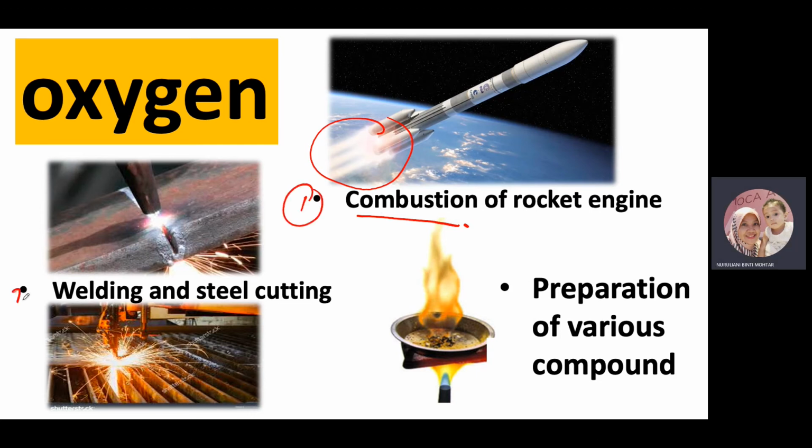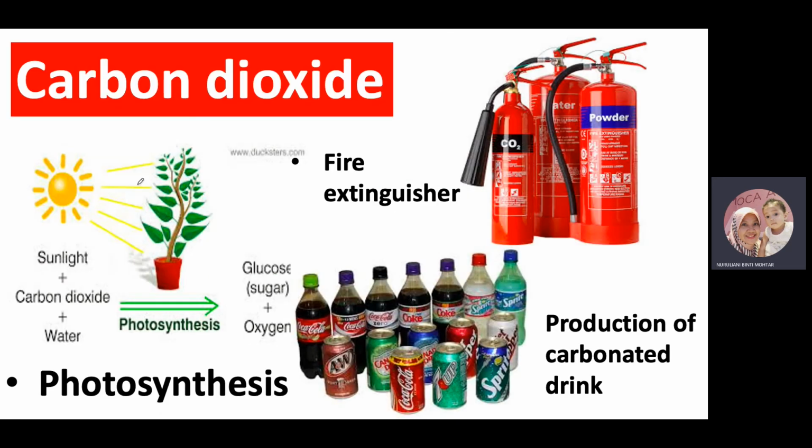Okay, another use of oxygen kat sini. Yang number 4 tadi adalah untuk respiration. Okay, while for carbon dioxide, we use carbon dioxide yang pentingnya dalam proses photosynthesis. Because photosynthesis use carbon dioxide together with the sunlight and water to produce glucose or the sugar or the food for the plant and also oxygen. Okay, dia guna carbon dioxide, dia release oxygen.